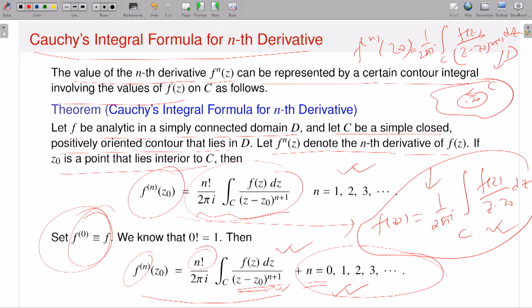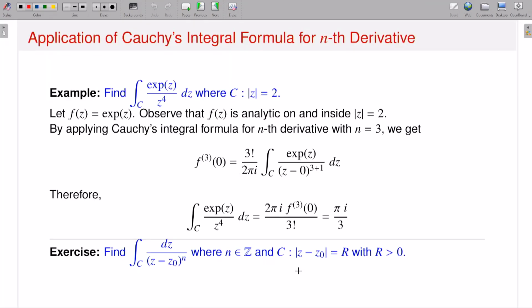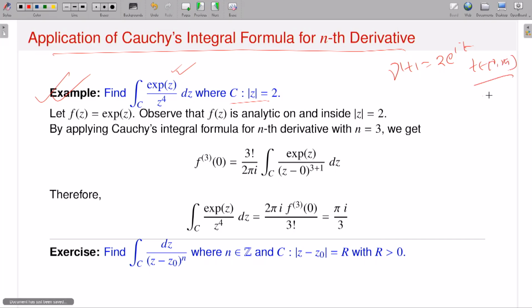Now once I have Cauchy's integral formula for the nth derivative and the expression of the nth derivative at some point z0, then many problems you can solve, right? For example, these are applications of Cauchy's integral formula for the nth derivative. If I say calculate this kind of object, the integral of e to the z divided by z to the power 4, over mod z is equal to 2, what will you do? Before applying the formula, I have to identify what my function is, what my domain is, and at which point I would like to calculate. Since C is mod z equal to 2, you know the parameterization gamma of t is 2 times e to the i t, t running from 0 to 2 pi, and you can do the calculations.